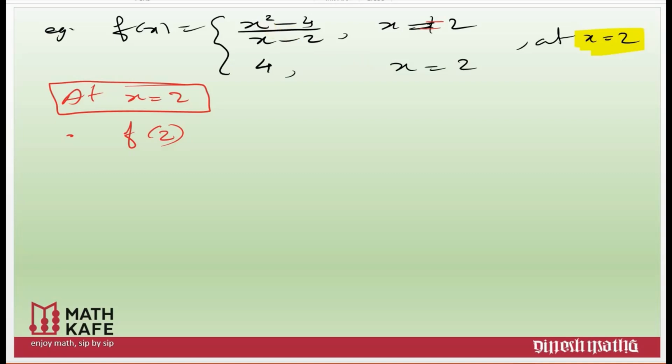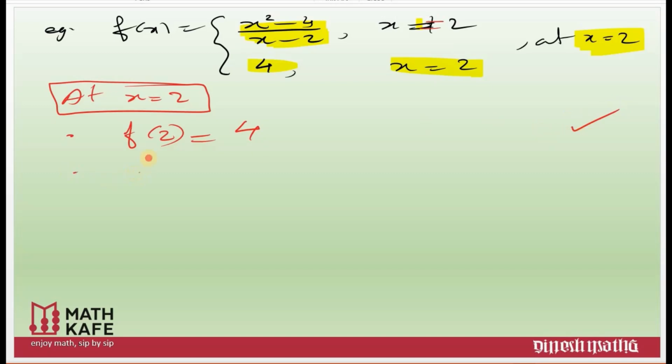I'll make it clear. What does this mean? The value of the function is x square minus 4 by x minus 2 for all values of x except 2. And when x is equal to 2, it takes a special value that is equal to 4. Hence the function is well defined at every point, and we can write f of 2 equal to 4. The first check mark is done. It is defined at 2.